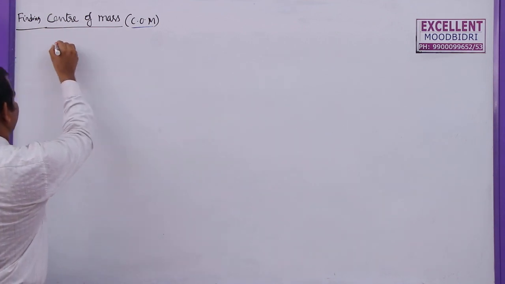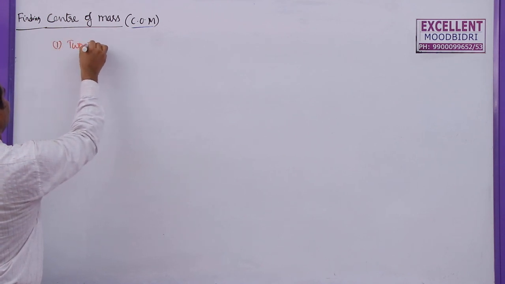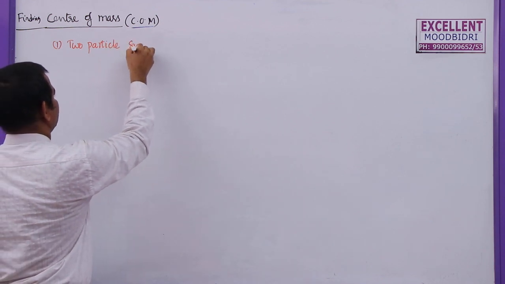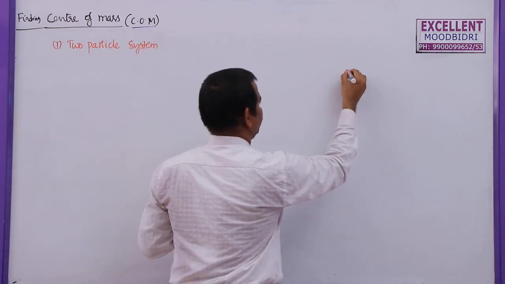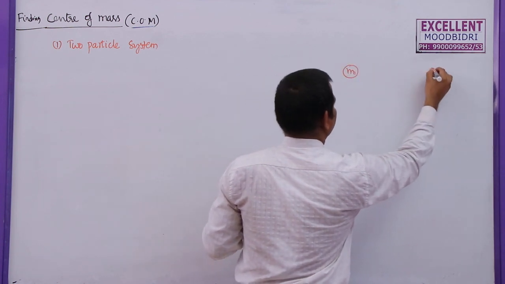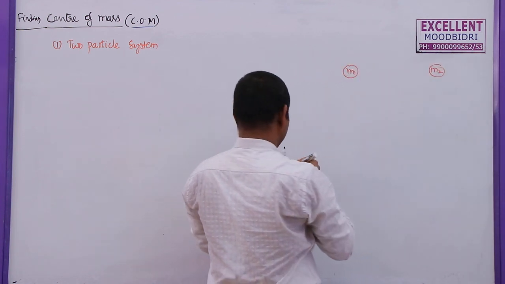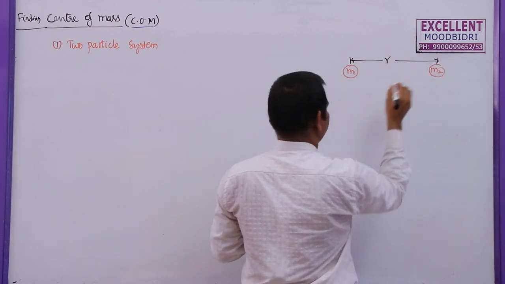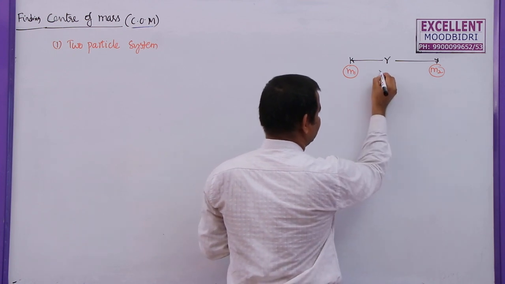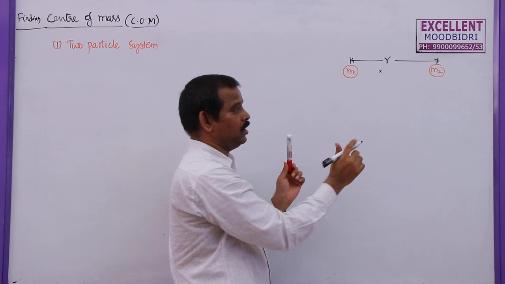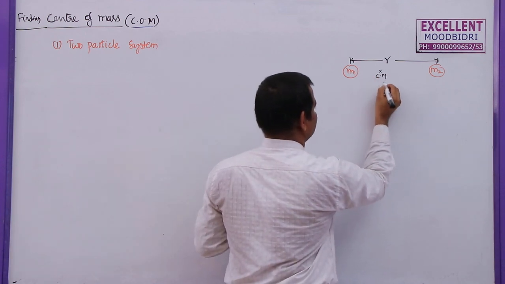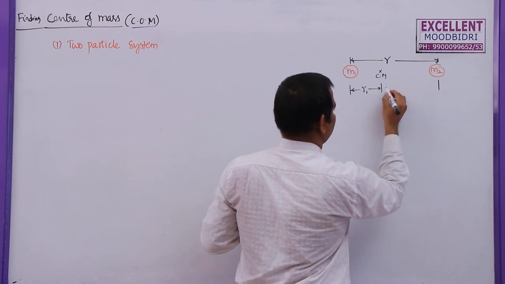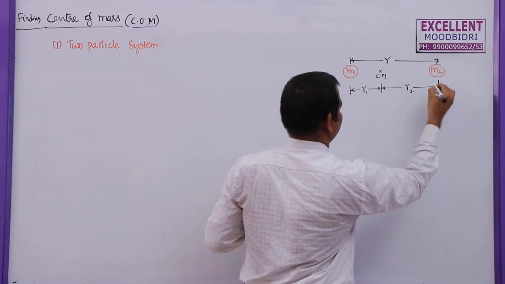First of all, let me take a two-particle system, a system which consists of only two particles. Let me take these as M1 and M2. Let the distance between these two be small r. Let us say the center of mass lies somewhere here, because the center of mass lies between the two particles. So this is the center of mass. The distance of the center of mass from M1, let us say, is R1, and from the second mass is R2.